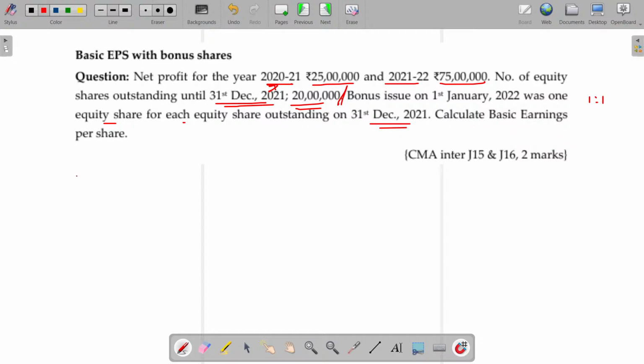For the year 2021, you have to calculate basic EPS. Apart from that, for any change expected in the income and number of shares in the coming years, you have to prepare diluted EPS in this year.